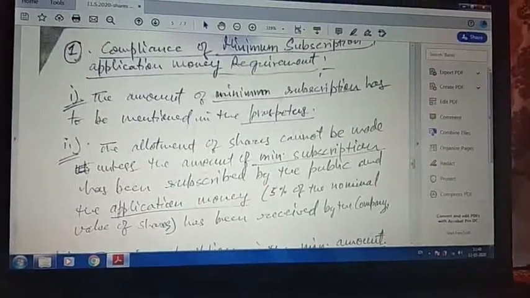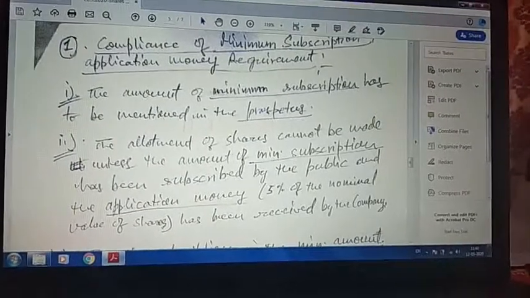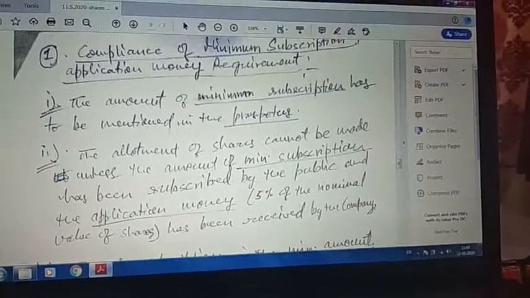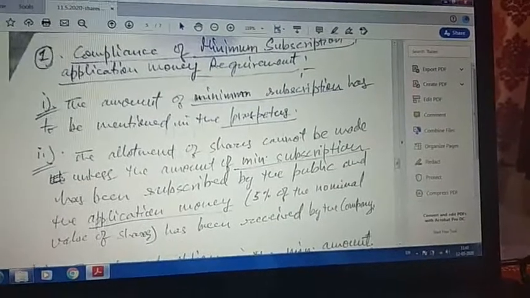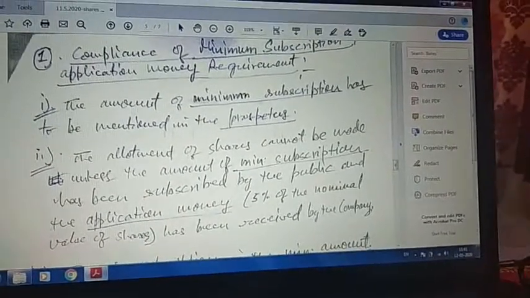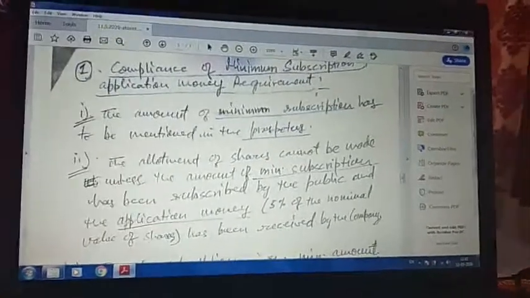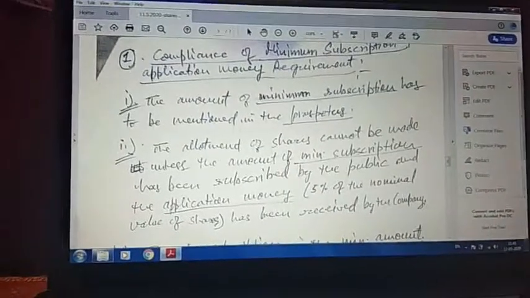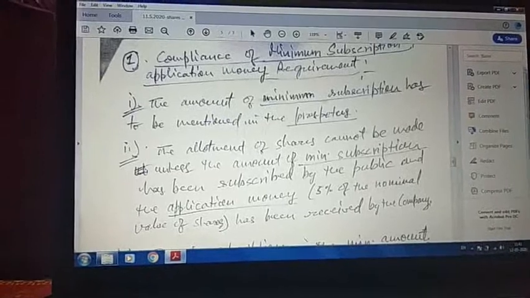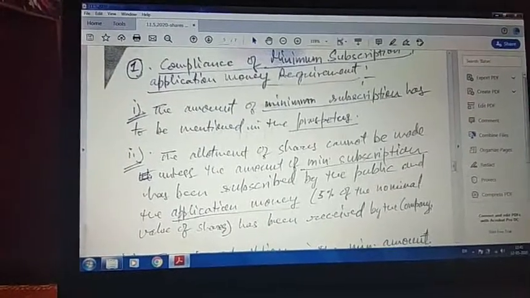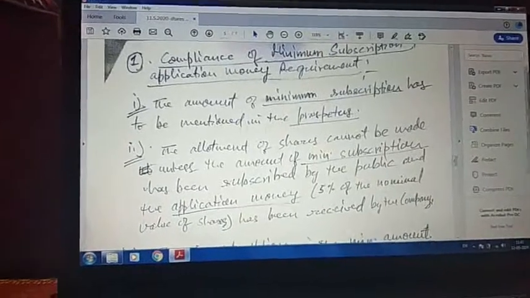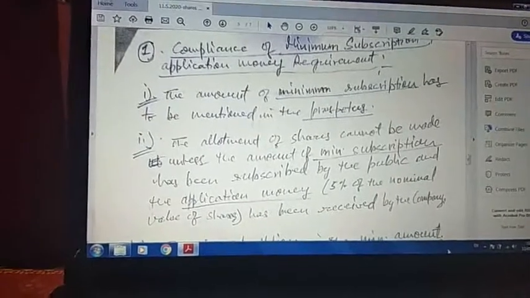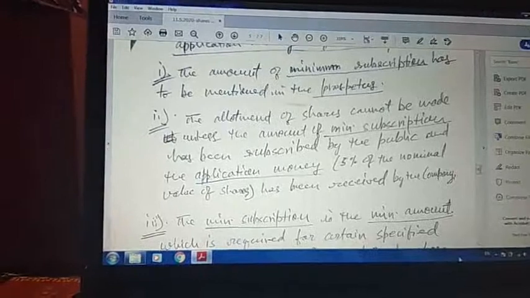So the company law says that the amount of minimum subscription has to be mentioned in the prospectus, and the allotment of shares cannot be made unless the minimum amount of subscription has been subscribed by the public and the application money has been received by the company. तो अगर मिनिमम सब्सक्रिप्शन का लेवल रीच नहीं हो पाता है तो कंपनी को पैसे वापस करने पड़ेंगे. जो अप्लाई किया है लोगों ने, अगर वो मिनिमम सब्सक्रिप्शन लेवल रीच नहीं करता है तो अलॉटमेंट ऑफ शेयर्स नहीं हो पाएगा. So there cannot be any allotment of shares if the minimum subscription level is not reached.